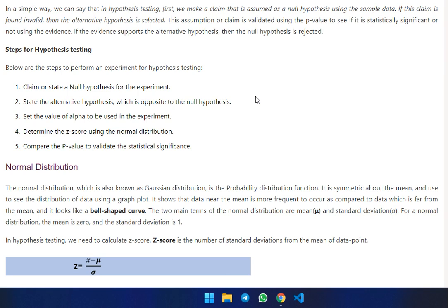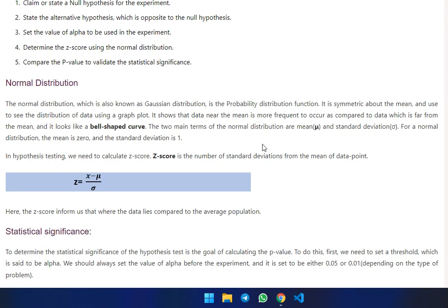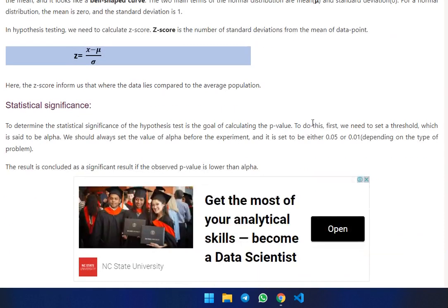The two main parameters of the normal distribution are the mean mu and the standard deviation sigma. For the standard normal distribution, the mean is 0 and the standard deviation is 1. In hypothesis testing, we can calculate the z-score. Z-score is the number of standard deviations of a data point from the mean. Z is equal to x minus mu divided by sigma. Here Z tells where the data lies compared to the average population.